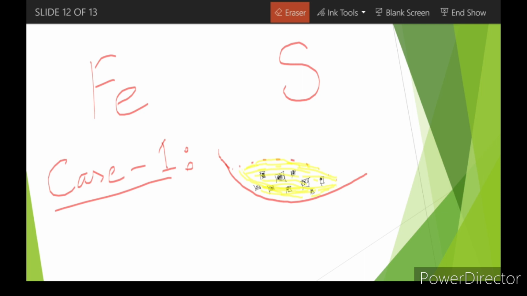Now one property of a mixture is that the constituent substances retain their properties. In a mixture, the constituent substances always retain their properties. What does that mean? Here I am mixing the iron and the sulfur, right? The iron should have iron's properties and the sulfur should have sulfur's properties. Their properties will not change.